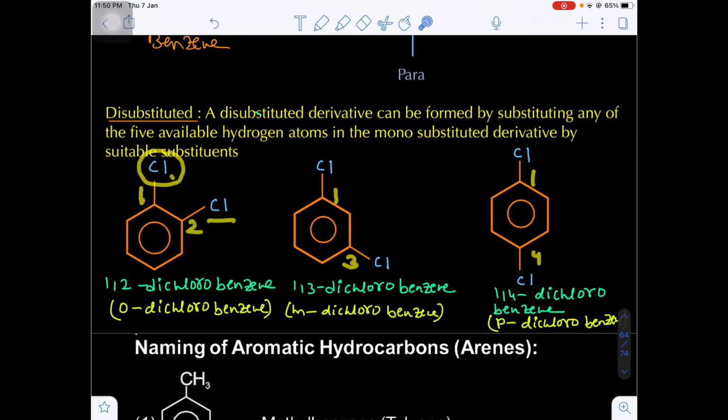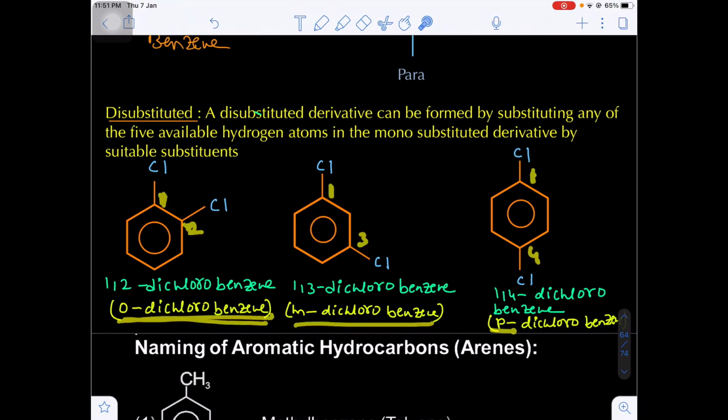Now actually, shall I write 1,2 dichlorobenzene? But 1,2 is nothing but ortho dichlorobenzene, because first carbon and second carbon are adjacent carbons. So that is called the ortho position. That's why I am writing ortho dichlorobenzene. Now with respect to the first carbon, the third carbon is a meta position, so this is meta dichlorobenzene. With respect to the first carbon, the fourth carbon position is para. That's why it is called para dichlorobenzene, otherwise 1,4-dichlorobenzene. Are you getting my point?